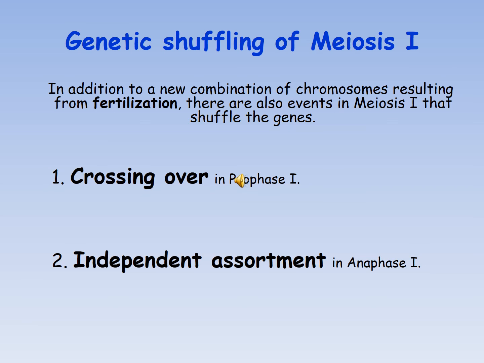And independent assortment during anaphase is another phenomenon, because the chromosomes moving toward different poles is an extremely random event. So each time the shuffling of chromosomes during anaphase 1 is different, and it results in variations every time.